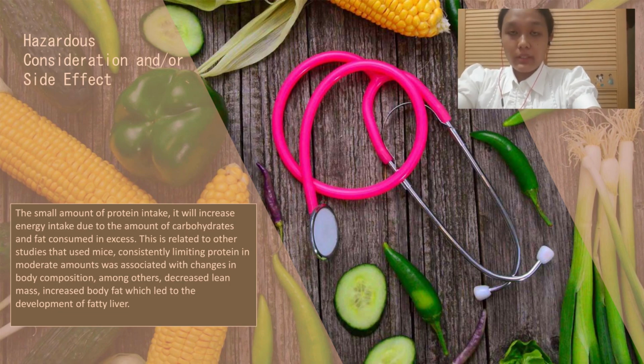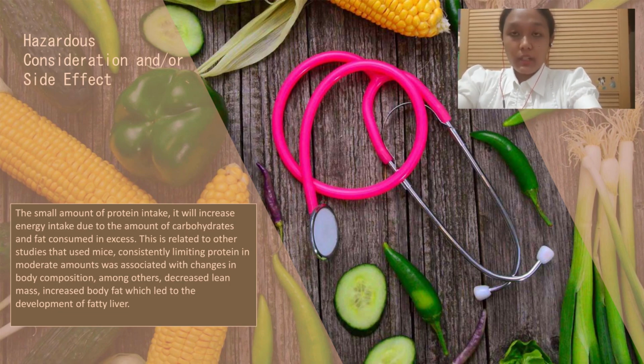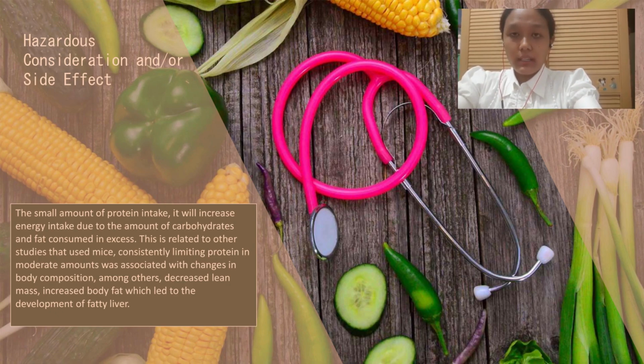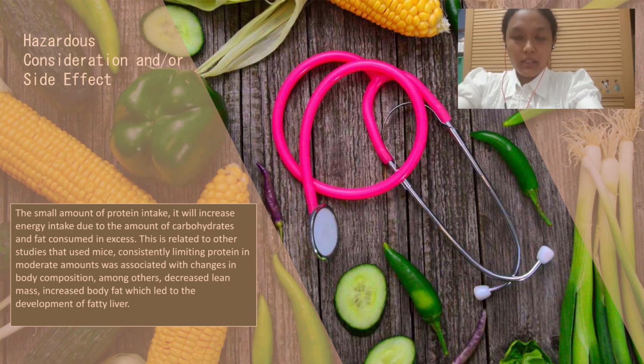Now, I'm explaining about the hazard or side effect of low protein diet. Substantial evidence from a study explained that when someone has a nutritional intake that is rich in protein, the individual will easily feel full, lose weight, and can improve glycemic control. However, it is inversely proportional to a small amount of protein intake. It will increase energy intake due to the amount of carbohydrate and fat.